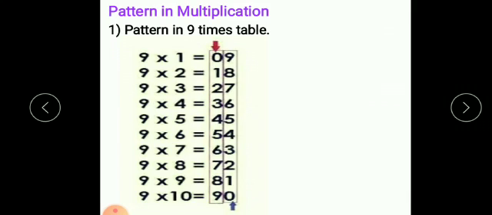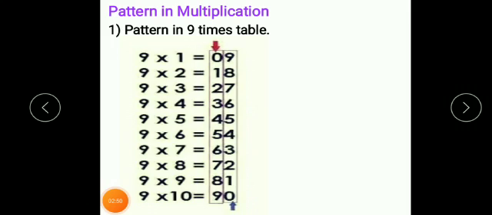Now we see the pattern in multiplication. I have already explained this pattern in 9 times table. So here table of 9 is given. 9 ones are 9, 9 twos are 18, 9 threes are 27, 9 fours are 36, 9 fives are 45, 9 sixes are 54, 9 sevens are 63, 9 eights are 72, 9 nines are 81, 9 tens are 90.